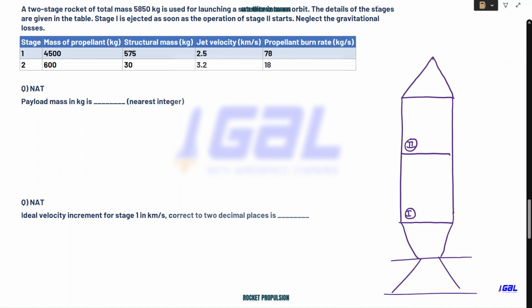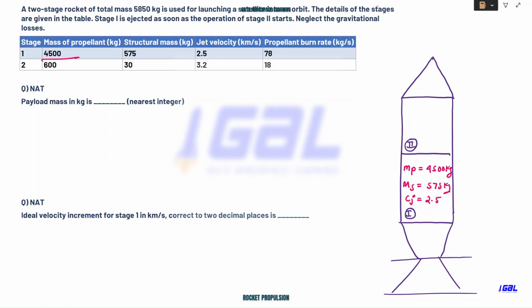So for the first stage, this data. The mass of propellant is 4,500 kg. Structural mass is 575 kg. Then we have a jet velocity, that means cj coming out when you use the first stage.